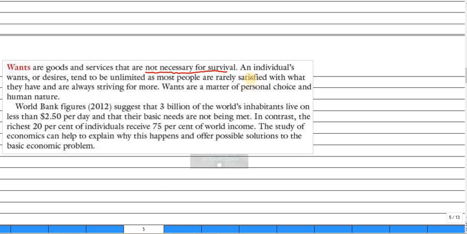Let me write here. Needs are the necessary things, the essential items for human survival. Whereas wants are not necessary.